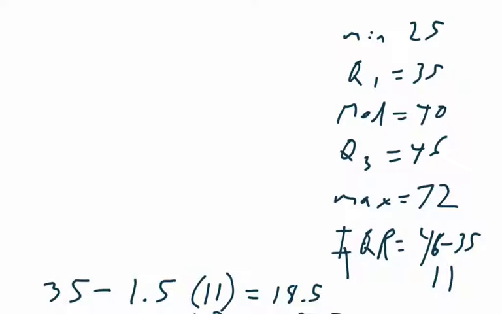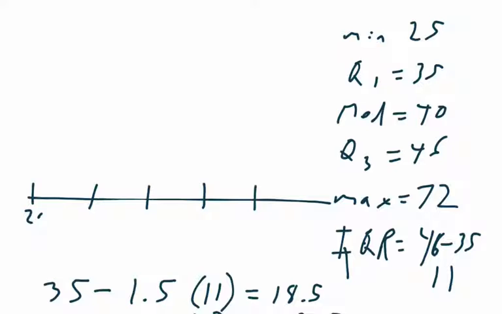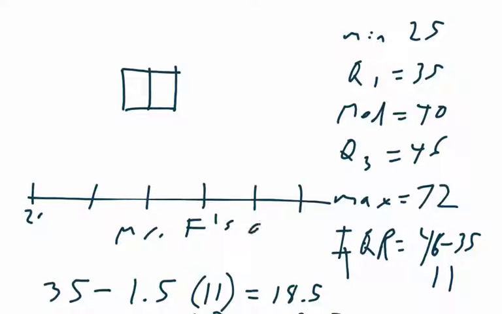For part B, we're a little bit different. So let's see, I'll start this off at 20, 30, 40, 50, 60, 70. And so my Q1 is still at 35. My median is at 40. My Q3 is at 46. This is Mr. F's age. And I'm going to go down to 25.